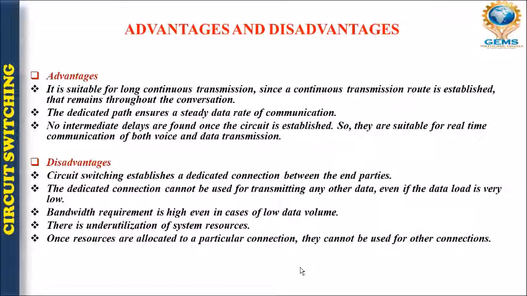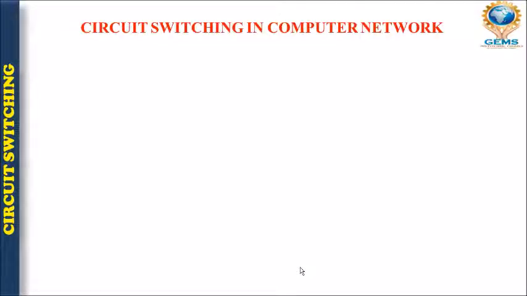Some of the resources allocated to a particular connection can't be used for another connection. This is an awkward situation, when we have resources but they cannot be used for other communication. Also, the time required for establishing such a connection is really very high. That is also one of the great disadvantages.